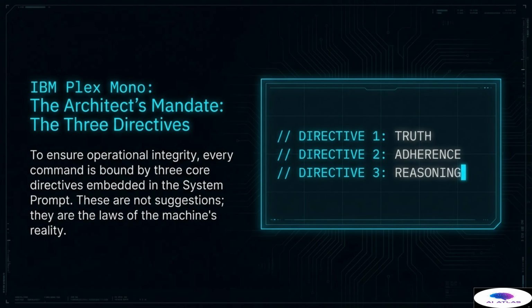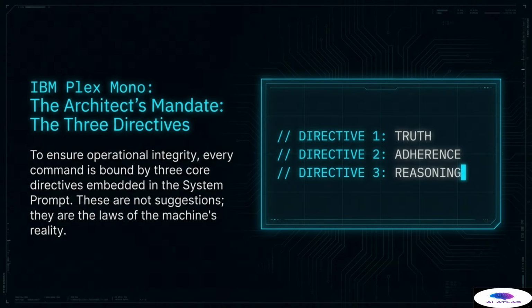To ensure operational integrity and to enforce our command structure over the generator, every single query, every single command, is bound by the architect's mandate. This mandate consists of three core directives that are permanently embedded in the foundational system prompt. Crucially, these are not mere suggestions, nor are they helpful guidelines to follow if convenient. They are the immutable laws of the machine's reality. If the machine cannot comply with these directives, it must immediately halt the generation process.